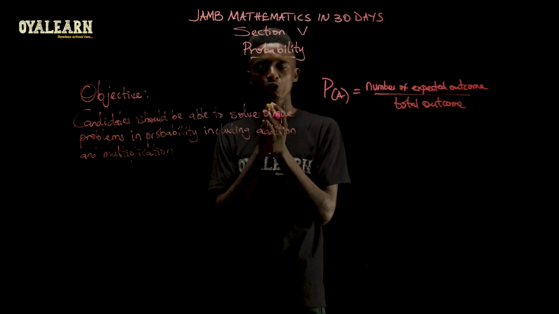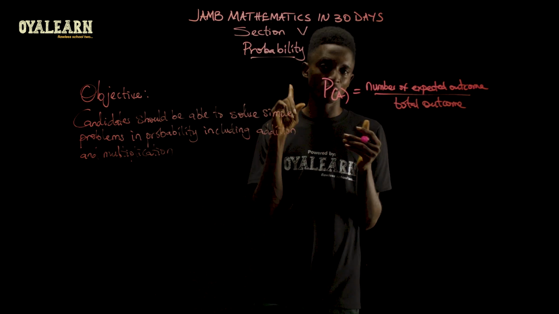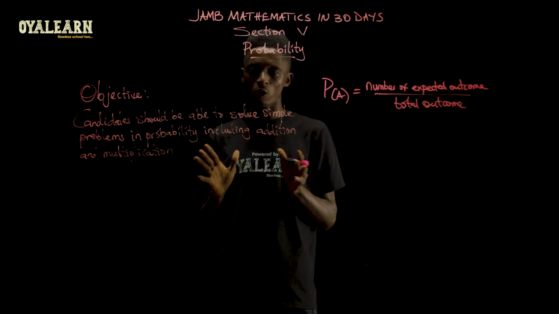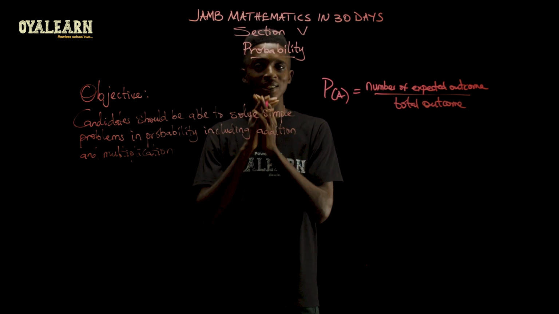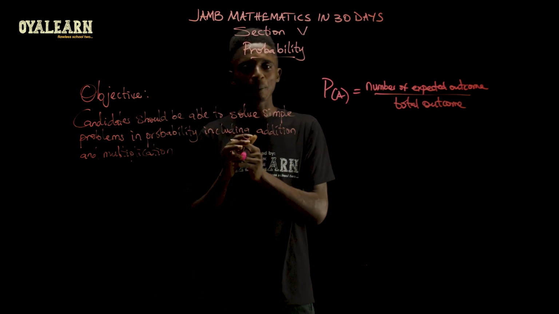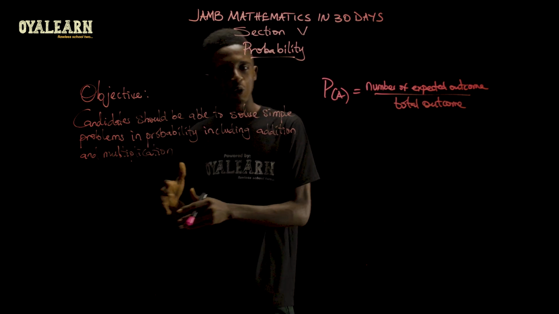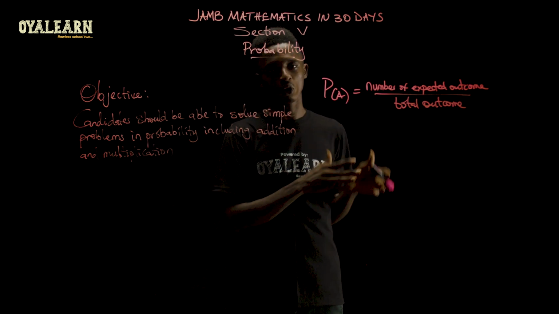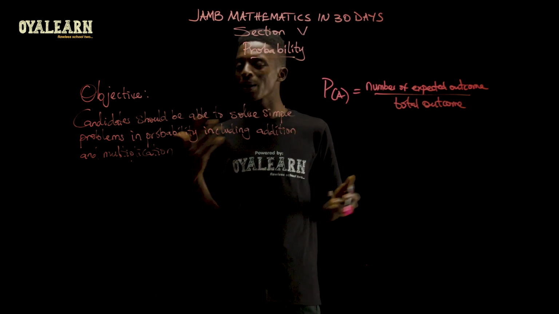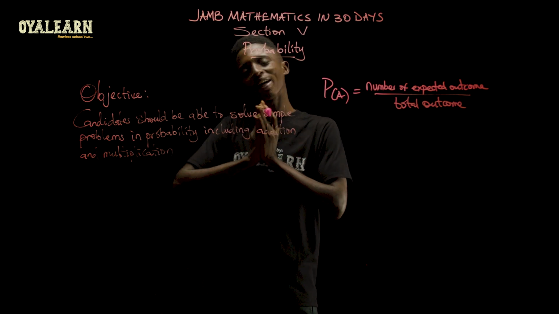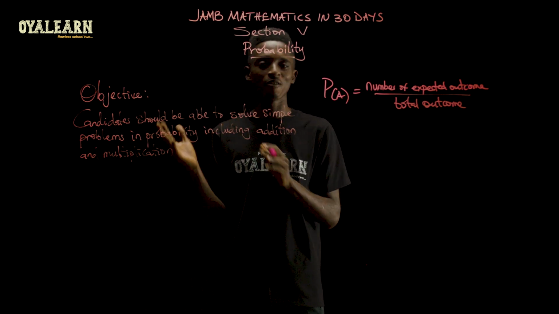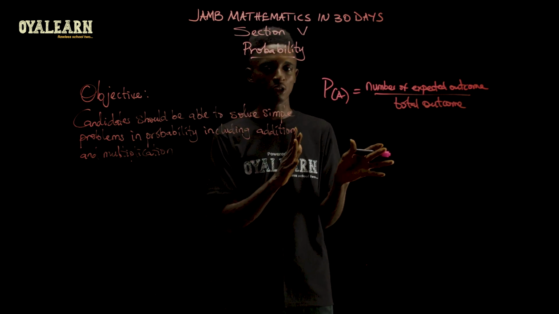One thing you should also know is that when the probability of an event occurring is 1, it means that it will definitely occur. And when the probability is 0, it means it will never occur. Know that probability ranges from 0 to 1. It cannot surpass 1 and it can never be less than 0. So if you are solving any problem in probability and you find your answer is negative or greater than 1, then there must have been an error in your calculation.